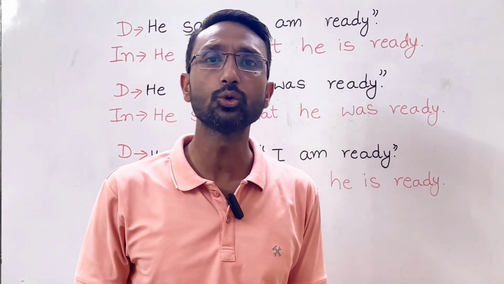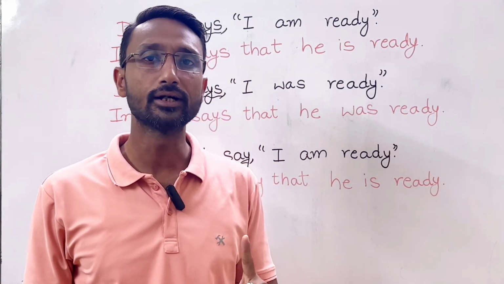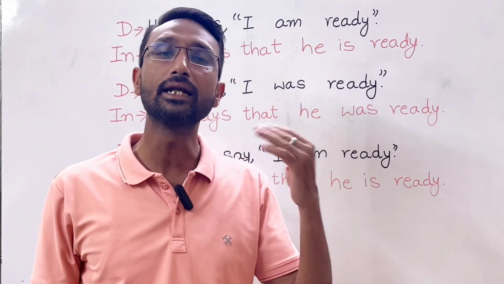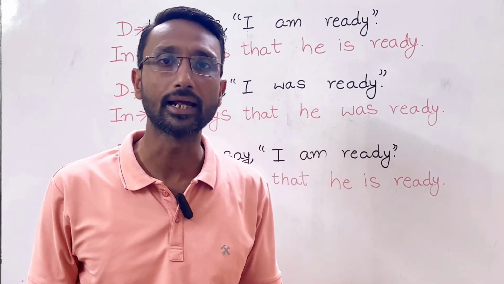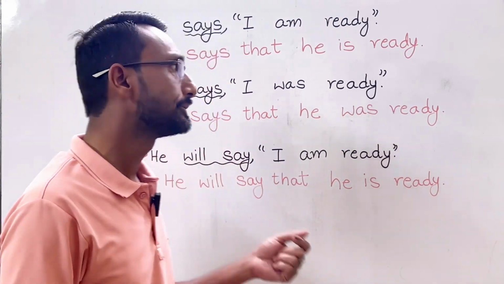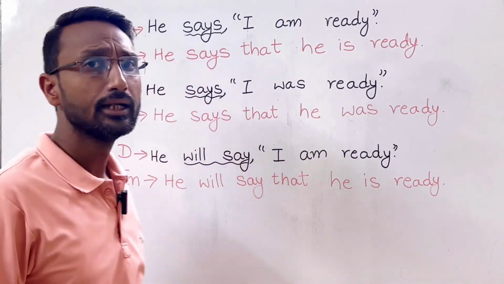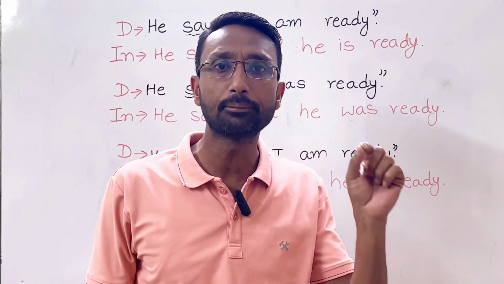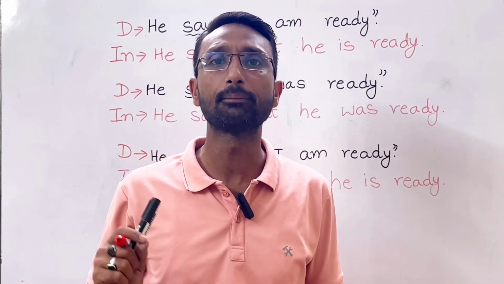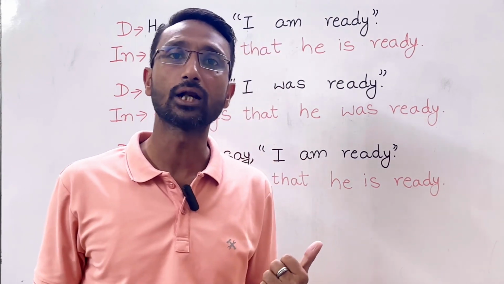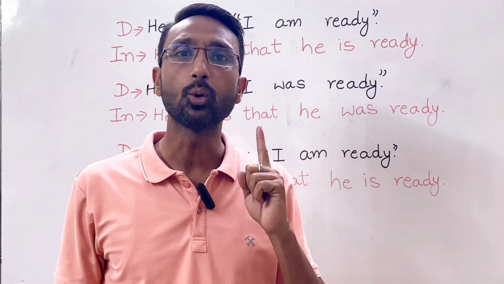So this was rule number 1 to convert from direct speech to indirect speech. When are we going to apply this? Whenever we find the reporting verb is in either simple present tense or simple future tense, then we are going to apply rule number 1.